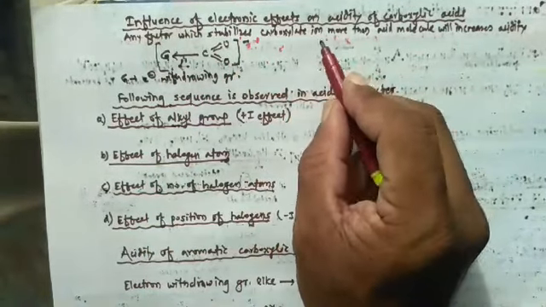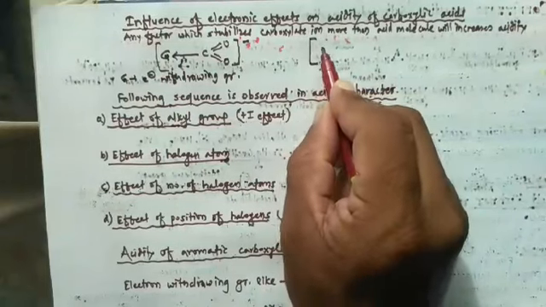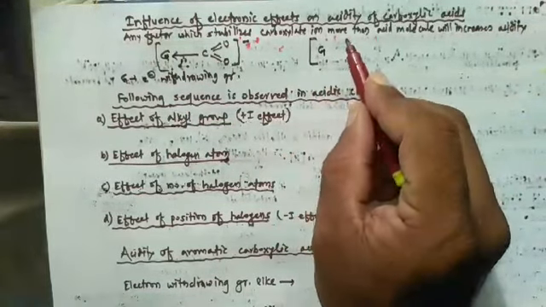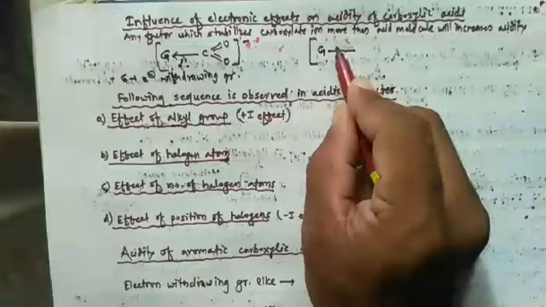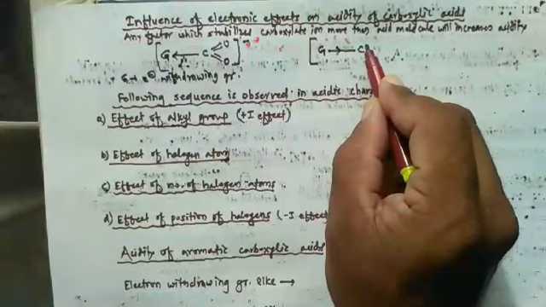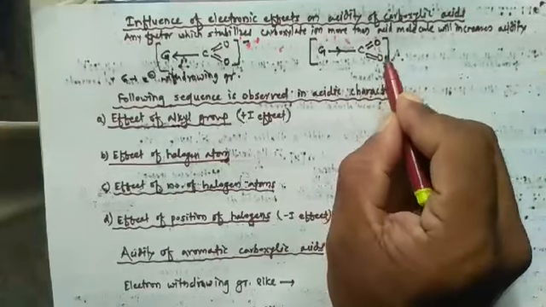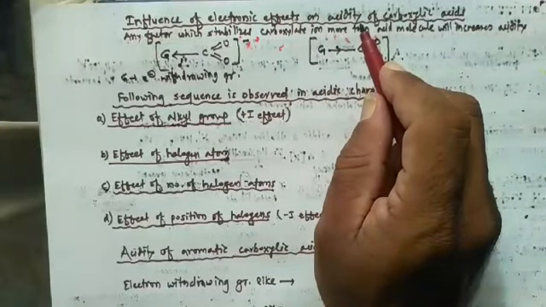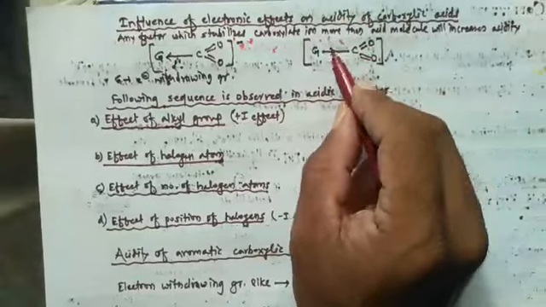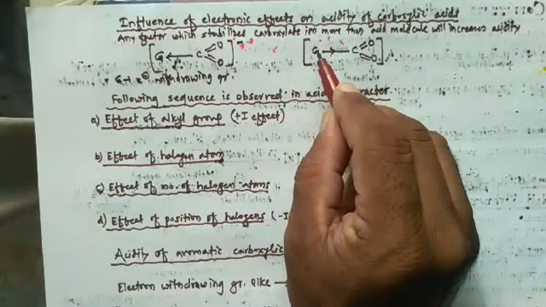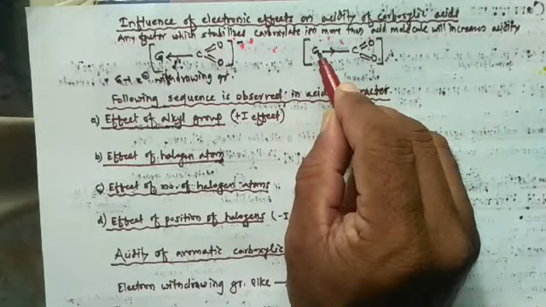On the other hand, for example, this G is the electron donating group, and it is attached to the carboxylate ion. This G is an electron releasing group, having the plus I effect.